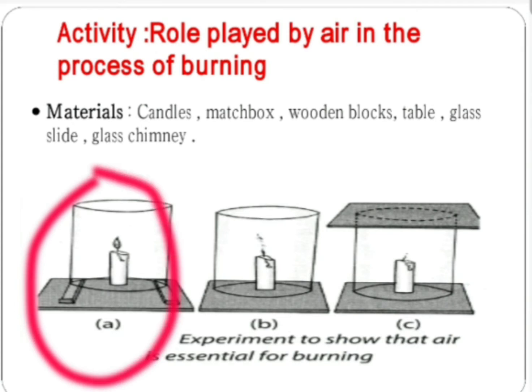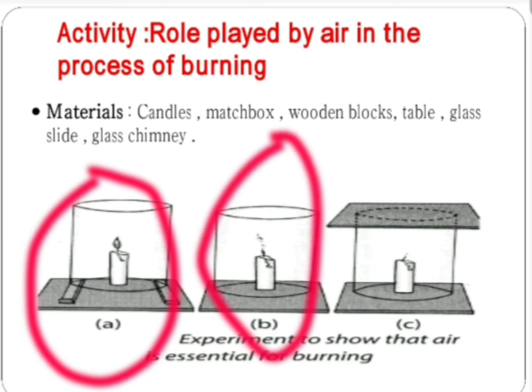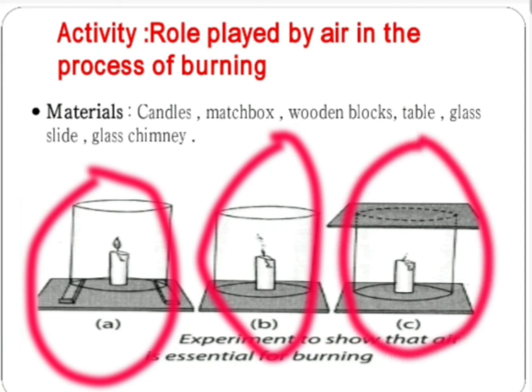Now observation: first, the candle burns freely. Second, the flame of the candle flickers and produces smoke. Third, the flame of the candle is put off.